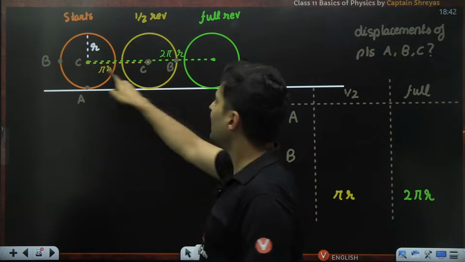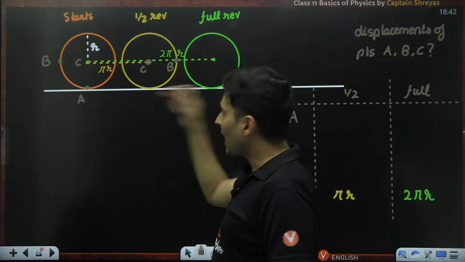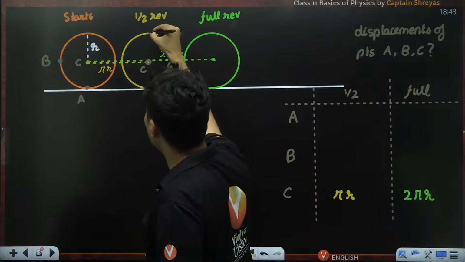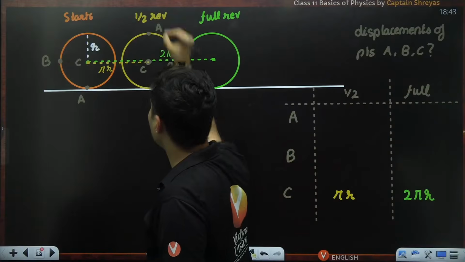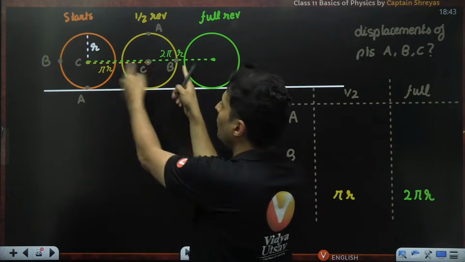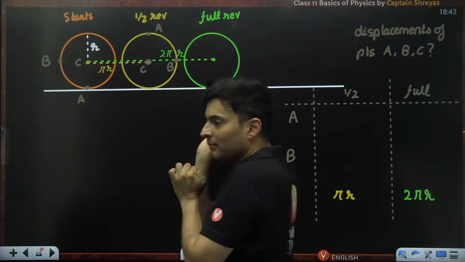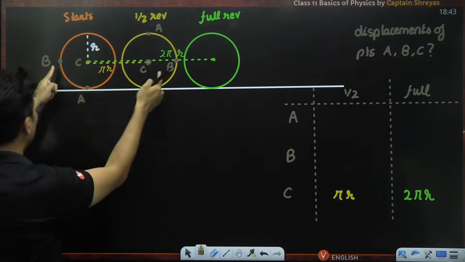Point C would be here, exactly on the opposite side. And point A would have come over here. So can you now think how much is the displacement of point B?